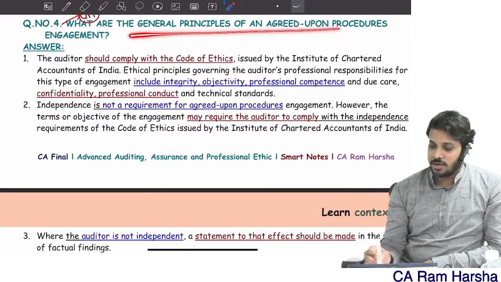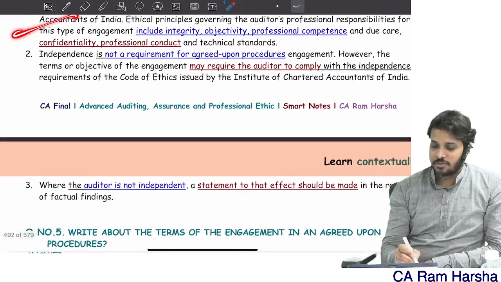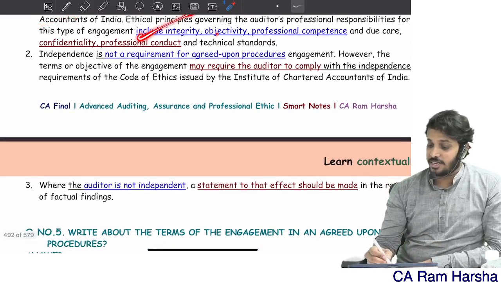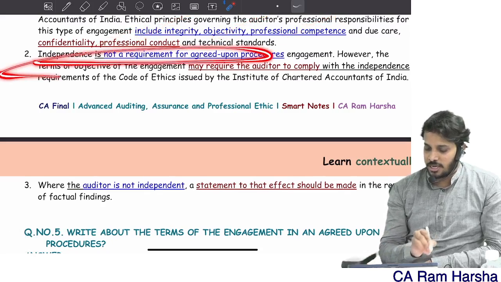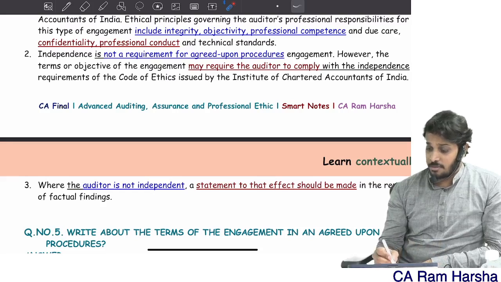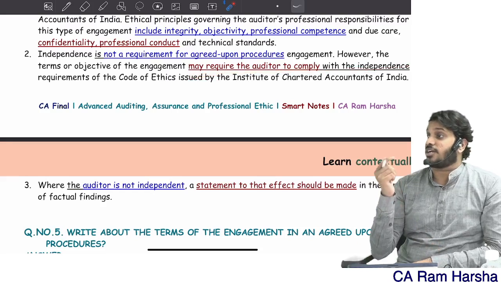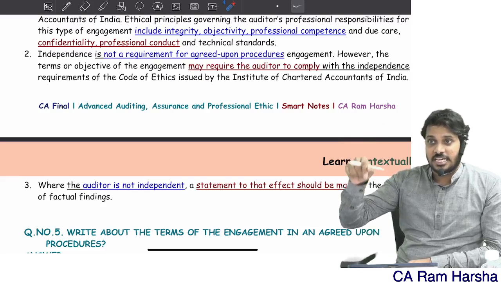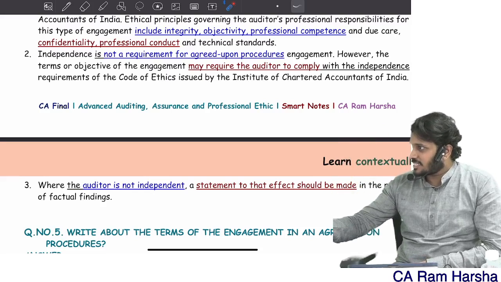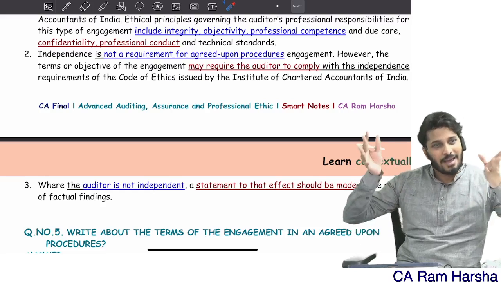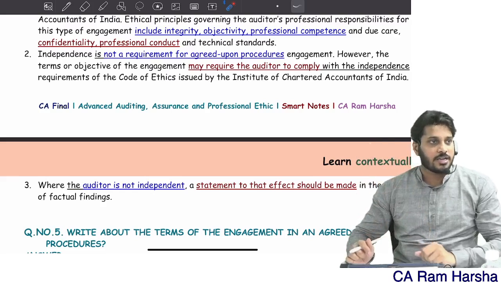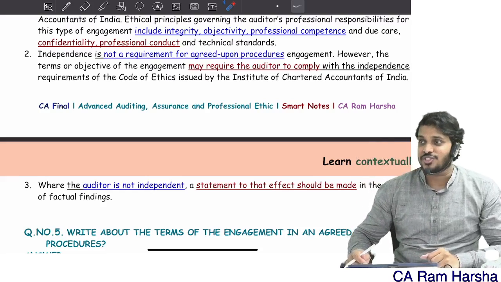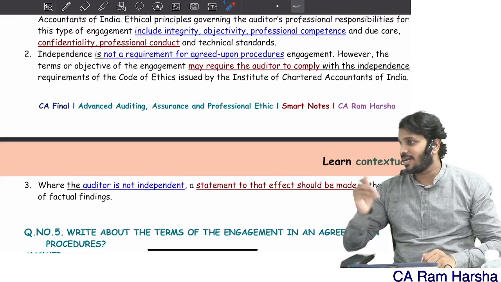What are the general principles of agreed upon procedures? You have to comply with ethical requirements like integrity, objectivity, professional competence, all that. However, independence is not a requirement. The auditor may have to comply with independence if the client is asking. If there is a requirement in that scenario, then you have to be independent. By default, independence is not a main requirement in agreed upon procedure, because you are not providing assurance.